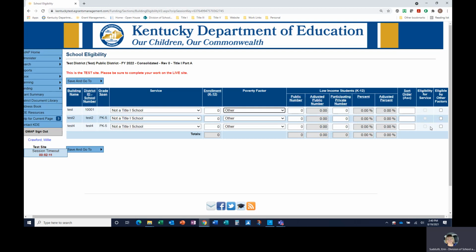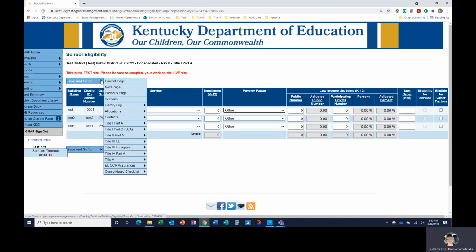And the second option is the grandfather clause. This is available for a school which received a Title I Part A allocation in the previous year, but has dropped below the district's selected qualification method. When this happens, the school can operate a Title I program for 1 additional year.